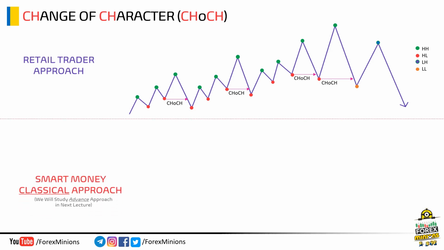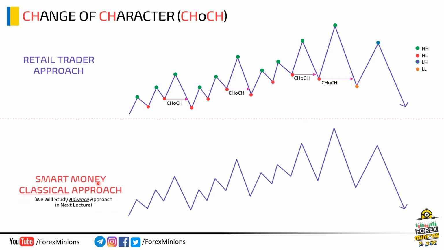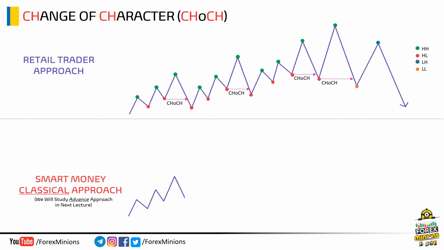Now, let's study the smart money approach for structure mapping and CHoCH identification. Here, we will study the classical approach for basic and logic understanding. In an upcoming lecture, we will study the advanced change of character approach, how to mark valid or fake CHoCH levels. Now, if the same chart is given to smart money concept traders, how will they mark such structure? Let's start from this end, considering it the start of the structure.